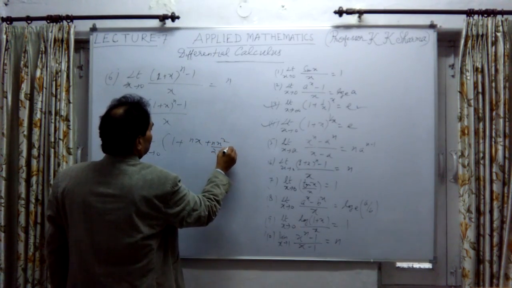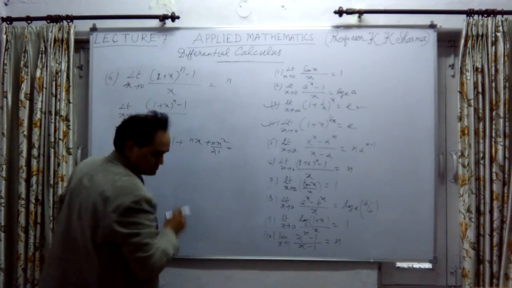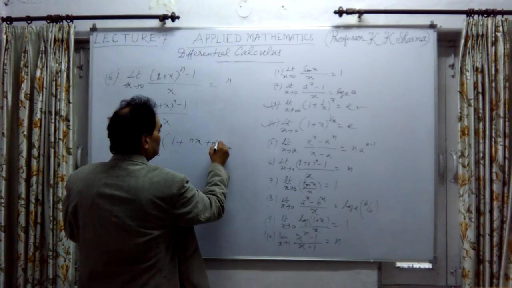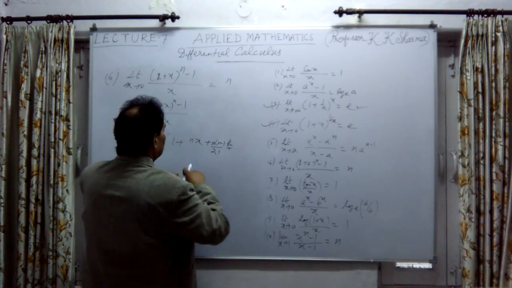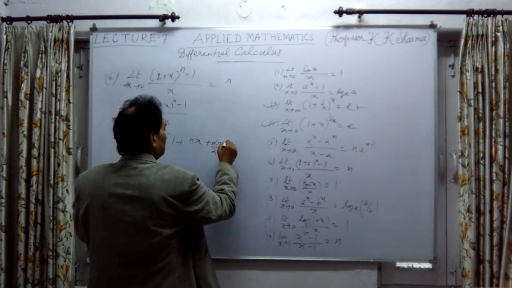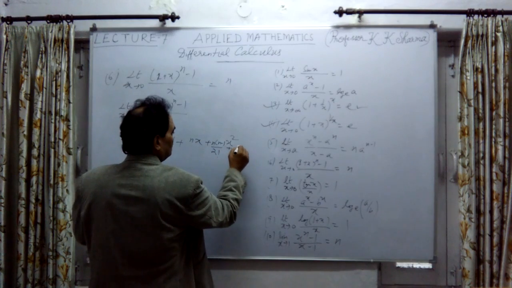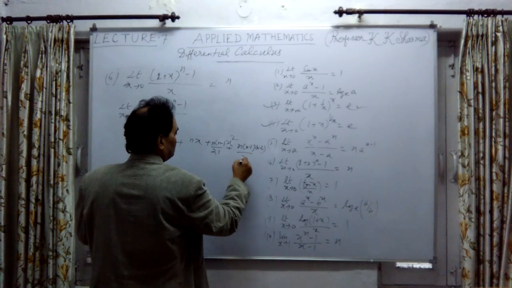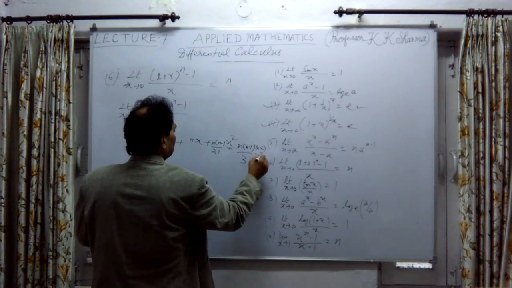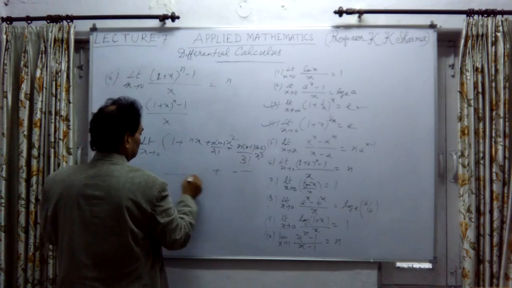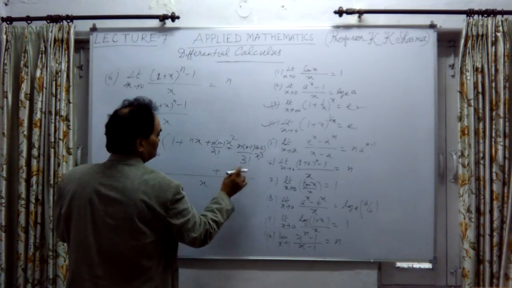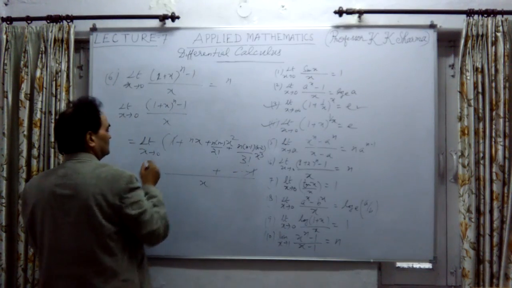Plus n into n minus 1 into x square upon factorial 2 plus n into n minus 1 into n minus 2 upon factorial 3 into x cube plus and so on, divided by x. And here the last term was minus 1. So minus 1 and plus 1 cancelled out.